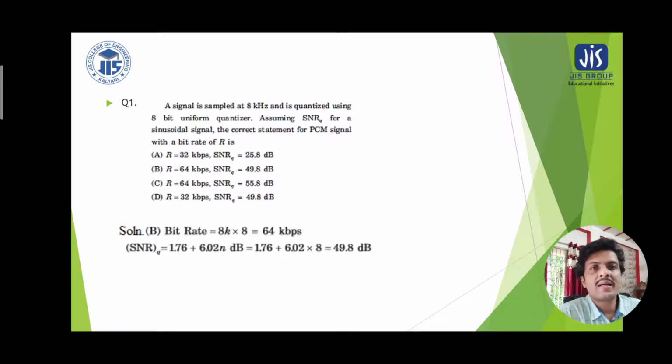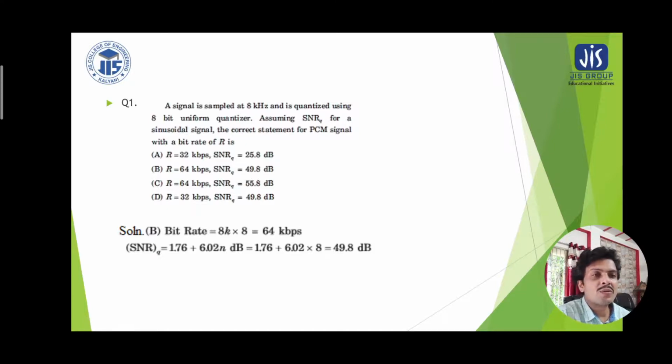The first problem states that a signal is sampled at 8 kHz and is quantized using an 8-bit uniform quantizer. Assuming signal to noise ratio for a sinusoidal signal, the correct statement for PCM signal with bit rate of R is: R equal to 32 kbps, signal to noise ratio of 25.8 dB; or R equal to 64 kbps, signal to noise ratio is 49.8 dB; R equal to 64 kbps, signal to noise ratio is 55.8 dB; or R equal to 32 kbps, signal to noise ratio is 49.8 dB.